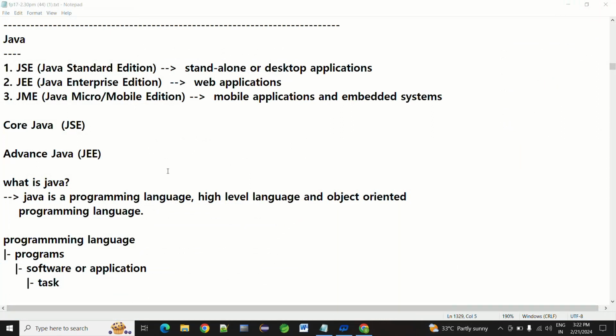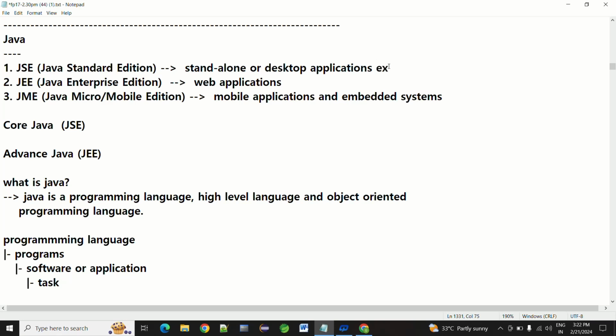Java has three editions: JSE, Java Standard Edition, which we call Core Java; JEE, Java Enterprise Edition, which we can call Advanced Java; and JME, Java Micro or Mobile Edition, which we can call Embedded Systems. By using Java, we can develop standalone or desktop applications. So what are standalone or desktop applications? I will give examples to you.